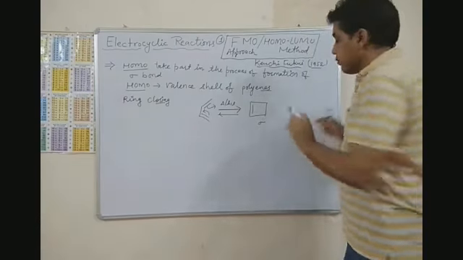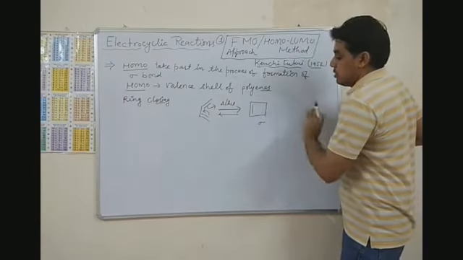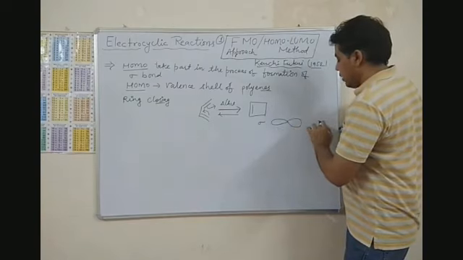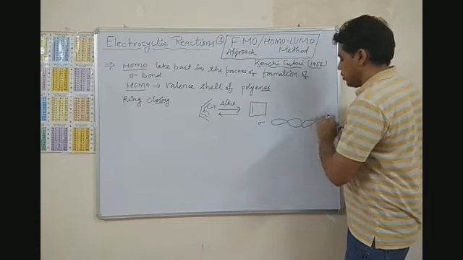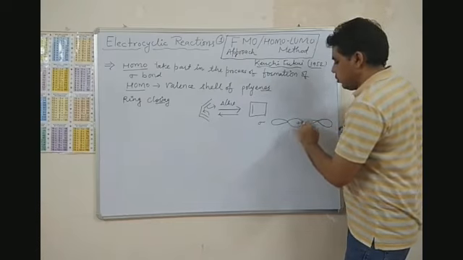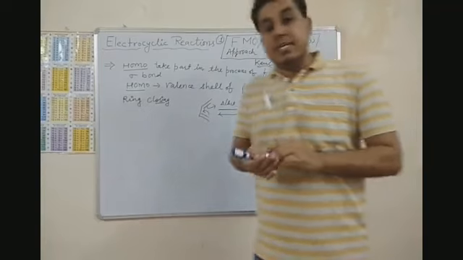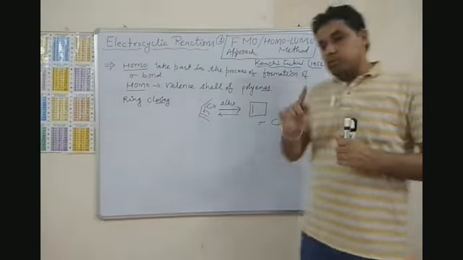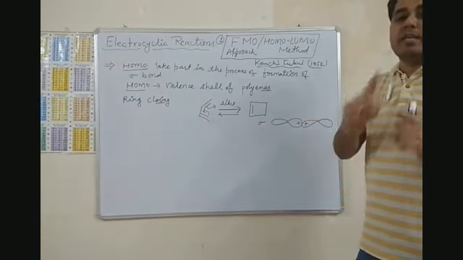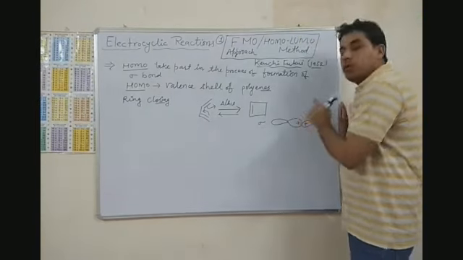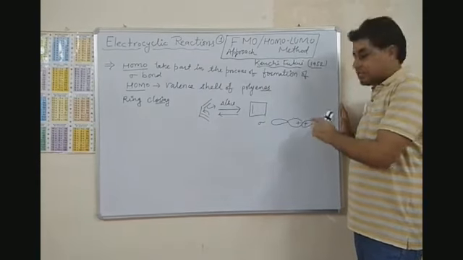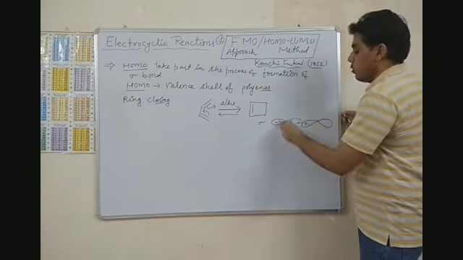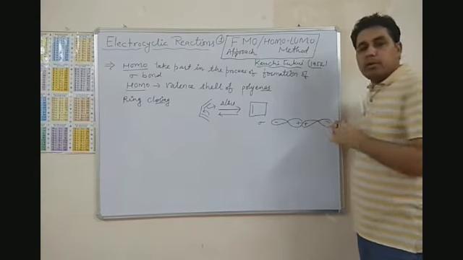And for the formation of this sigma bond, there must be head to head overlapping of the lobes with the same signs, right? When will there be maximum overlapping? Maximum overlapping will be only where the overlapping lobes have the same signs. Here plus plus overlap to form this sigma bond, right?